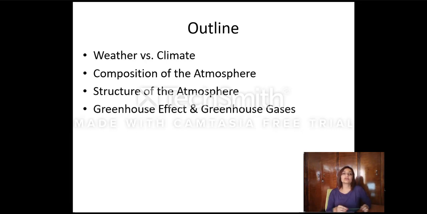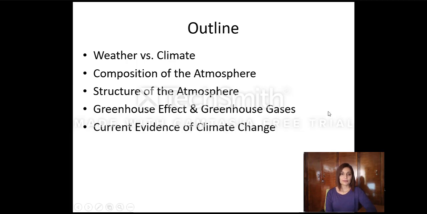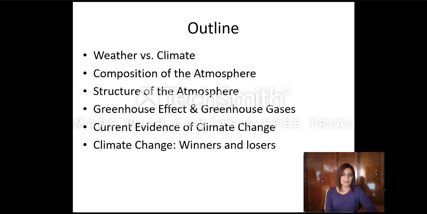We will talk about greenhouse effect and greenhouse gases. I guess you already heard about greenhouse gases. So what are the major gases and what is the effect of each gas on the environment. Then, at the end of the chapter, we talk about current evidence of climate change. We will give examples, and the last point will be about winners and losers. So are you ready? Let's get started.